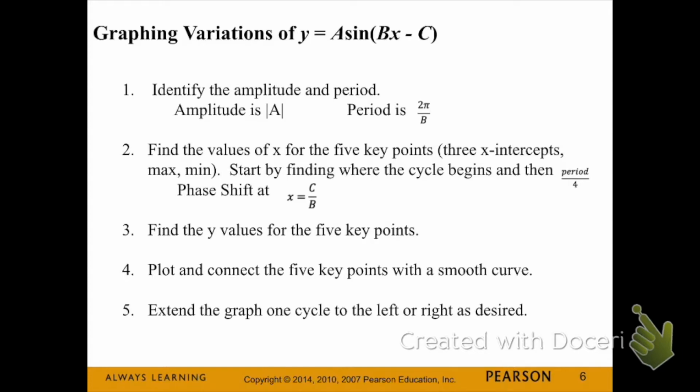If we have a phase shift, then we're going to start at x equals c over b. If there's not a phase shift, so if there's no c value, then we just always start at x equals 0. Number 3, to find the y values for those 5 key points, we're just going to plug those x's into our equation and evaluate. Number 4, we're going to plot and connect those 5 key points with a smooth curve.